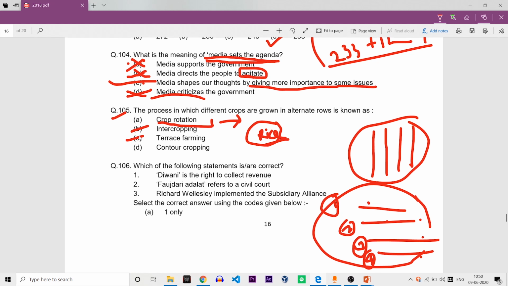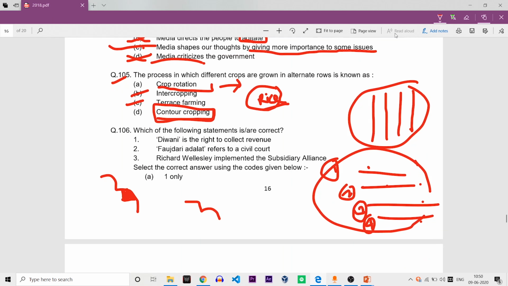Terrace farming, you know, is where in the hilly region we cut some land and make it plain so that we can cultivate over there. Contour cropping is somewhat like that. It is also prevalent in the hilly regions of India and other countries. So let's go to the next question.